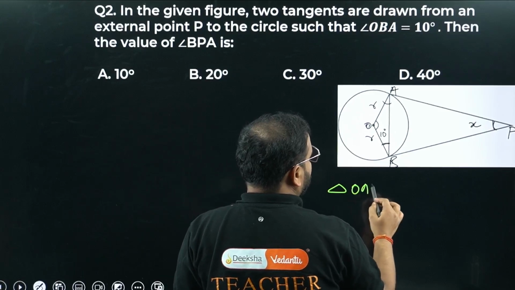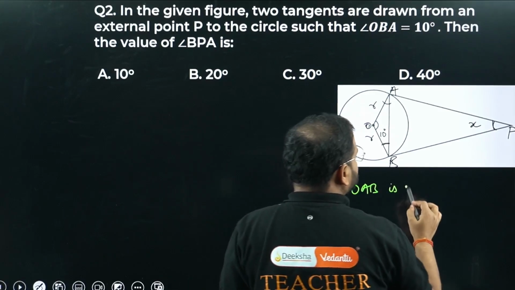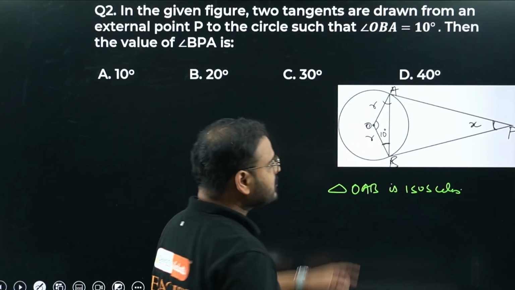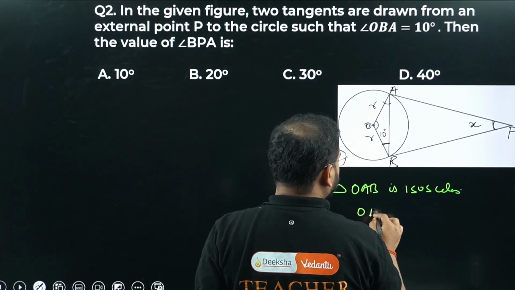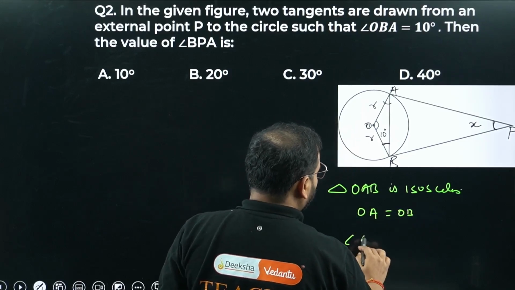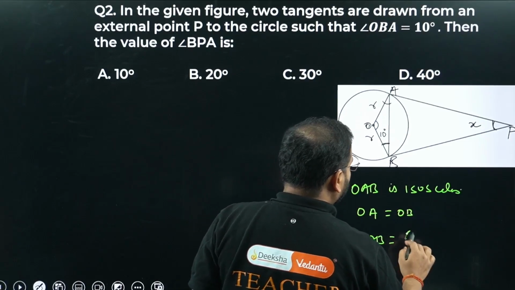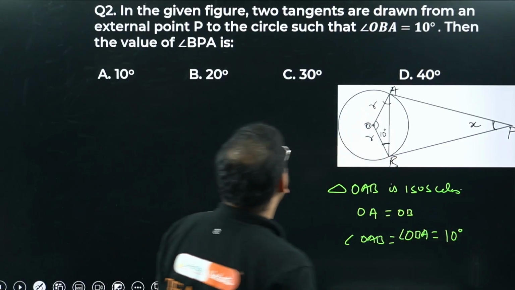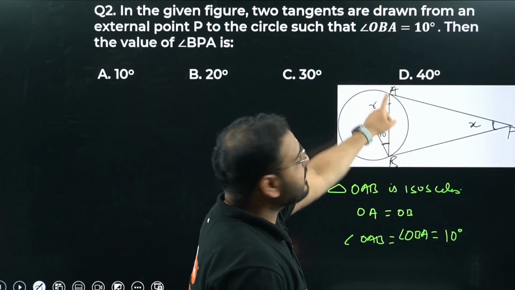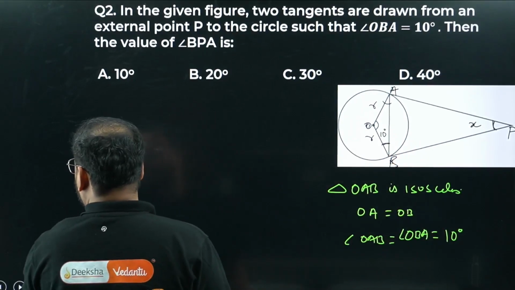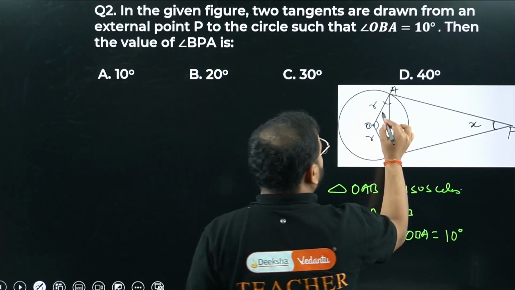Triangle OAB is isosceles because OA and OB are equal. OA equals OB. It means angle OAB equals angle OBA, which is 10 degrees. OBA they have given as 10 degrees, and OAB is the same because of the isosceles triangle. So 10 degrees.